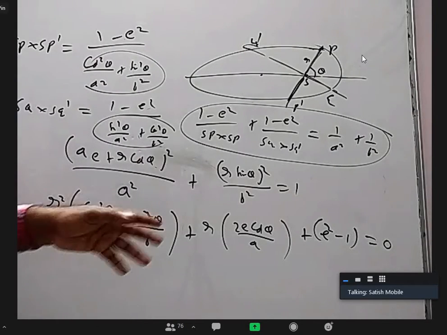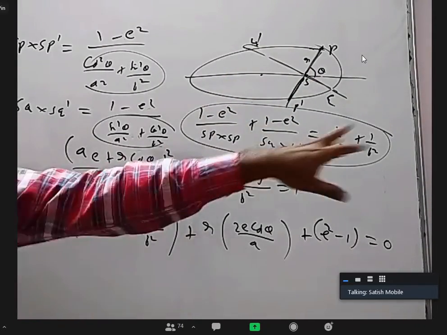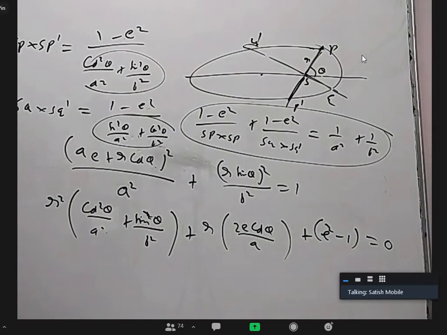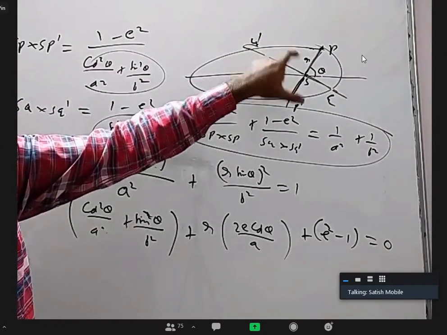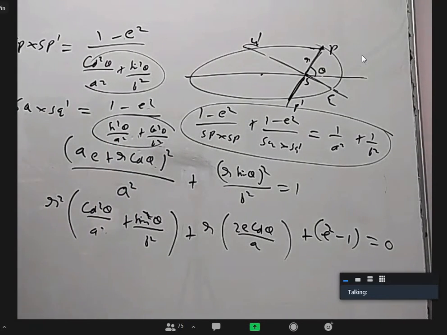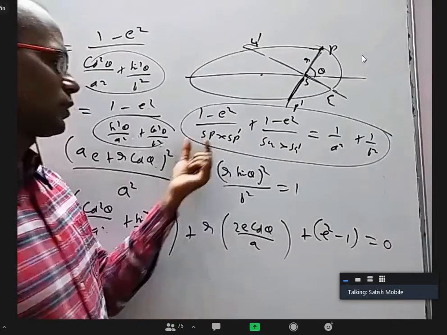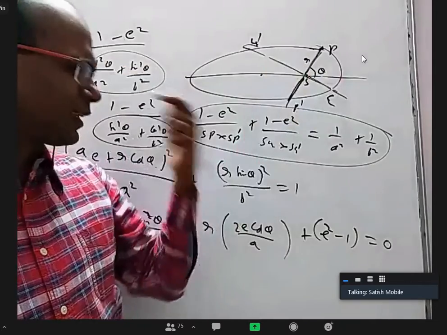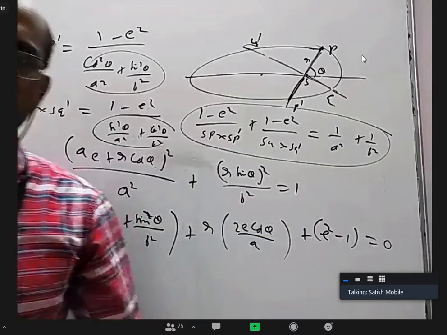Okay, so that means if you take any focus, any two perpendicular focal chords, this is always true. It is independent of theta and all. Of course, if somebody wants an objective method, if you take PP dash as a latus rectum, what will happen to QQ dash? Major axis. At that time, this is B square by A and this is also B square by A. This will be what? A minus AE and another will be A plus AE, right? Yeah, you can do it by objective methods, sir. I'm sure you'll get the same answer.